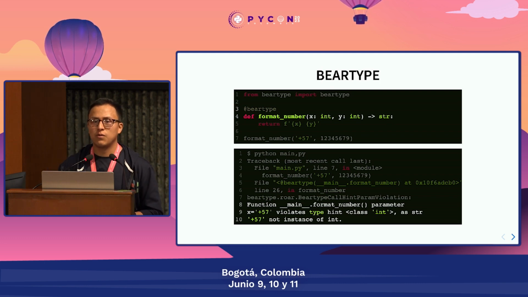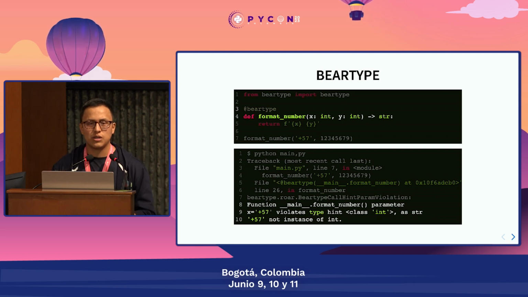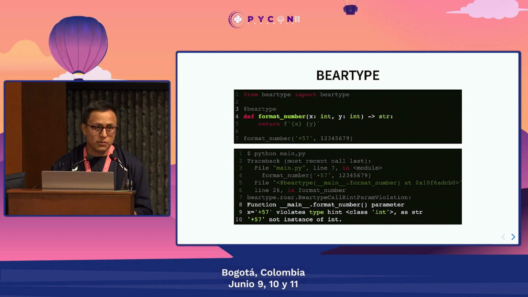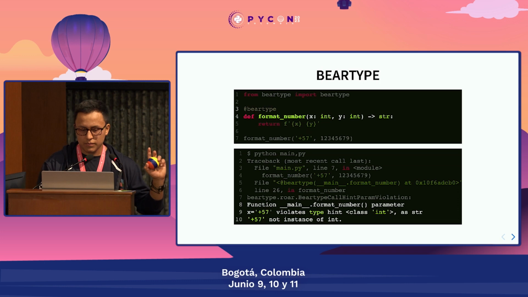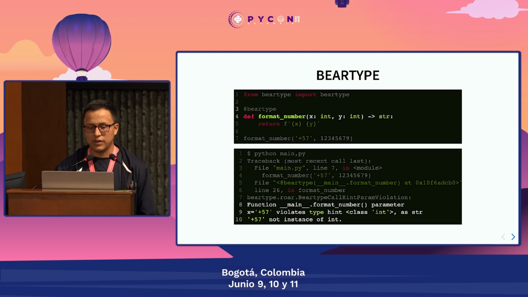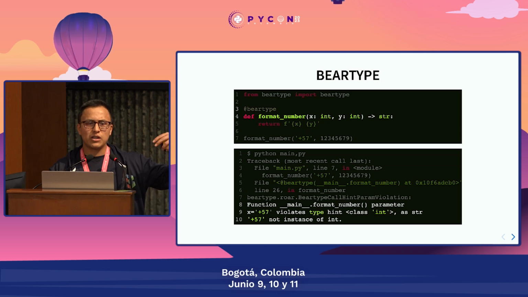So if you want to go beyond having a type checker that ensures that your code is okay before runtime, you can use Beartype or TypeGuard to do dynamic type checking in your code. So you ensure that something is called exactly with the types that you define here. And this is also a good example of how we can actually use the type hint annotations to do something in Python.